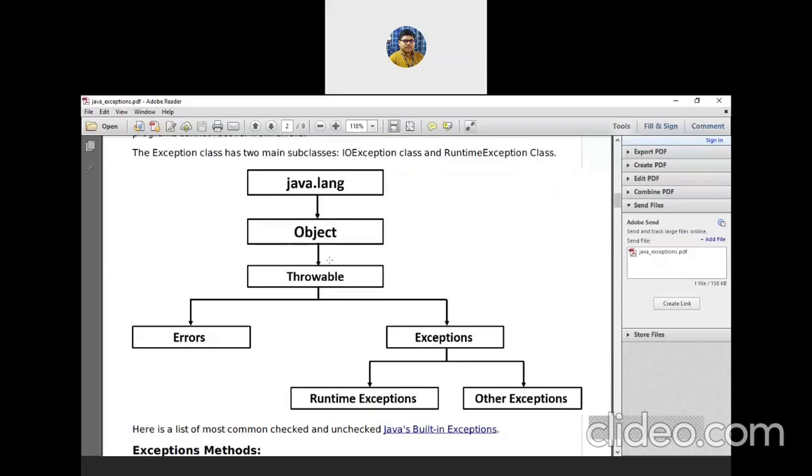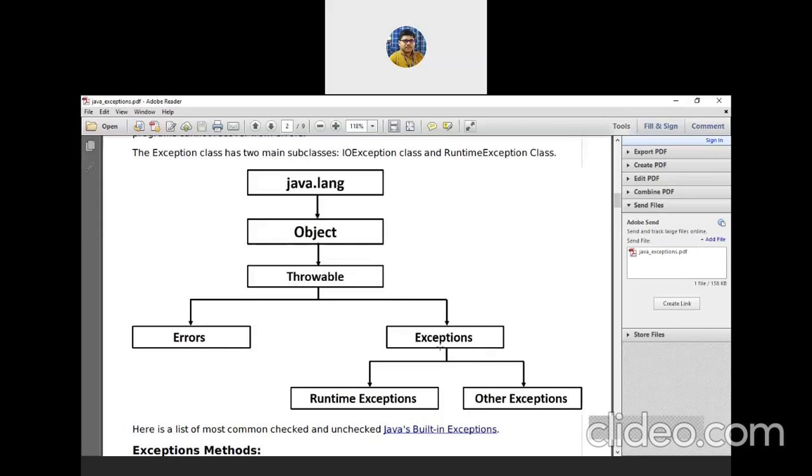There is a class Throwable, which is the child of this Object class. This is the hierarchy I am talking about. You may consider two subclasses of Throwable. One is Error, which we were talking about, where we have no hand in solving it. The other is Exception.